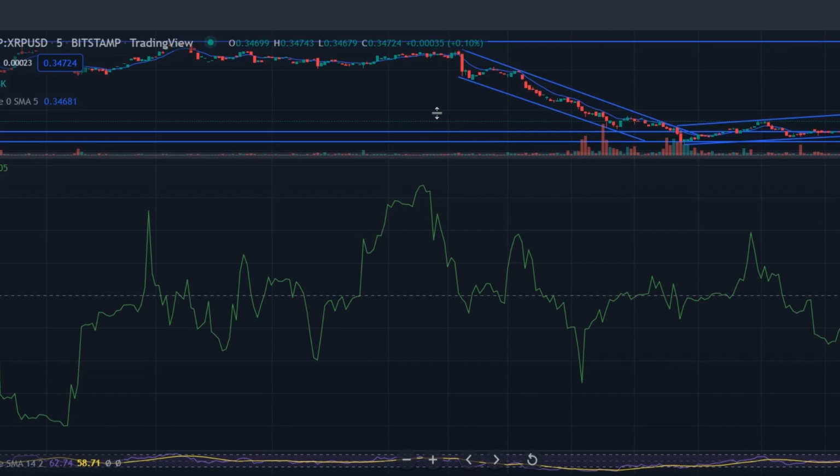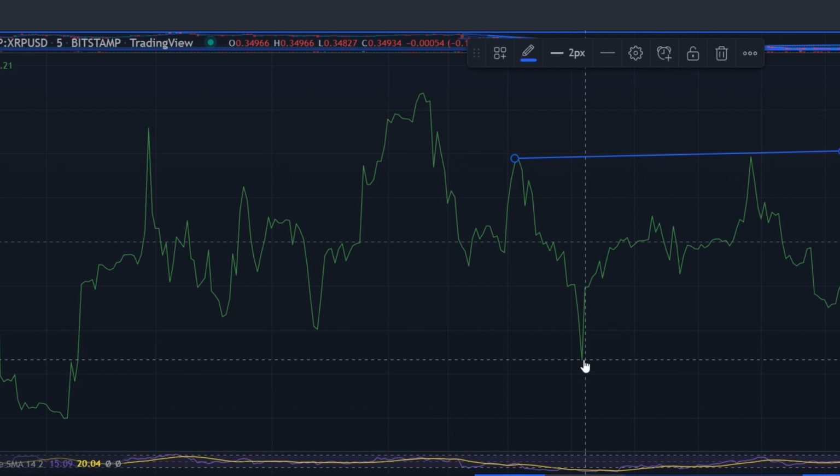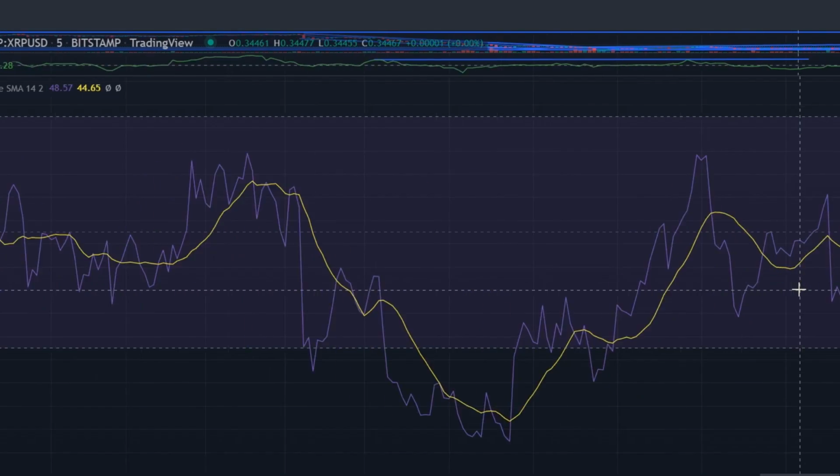The $0.35-$0.36 range will be important for the bulls to protect over the next day or two. The formation of a lower low below this area will signal bearish strength. Momentum indicators were inconclusive on the lower timeframes. Bitcoin could also strongly influence the direction of XRP in the near future.